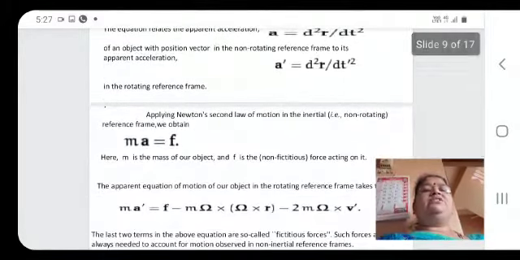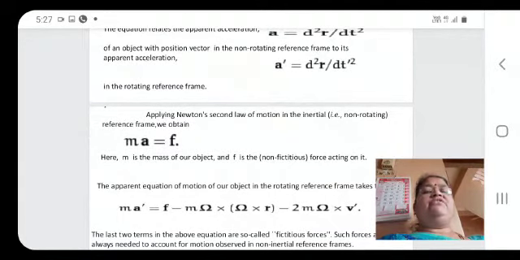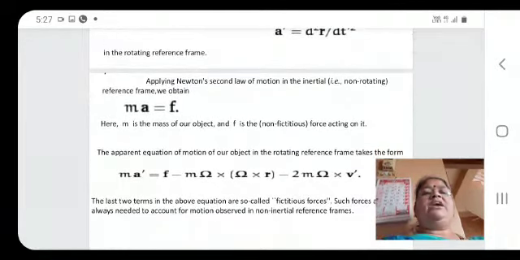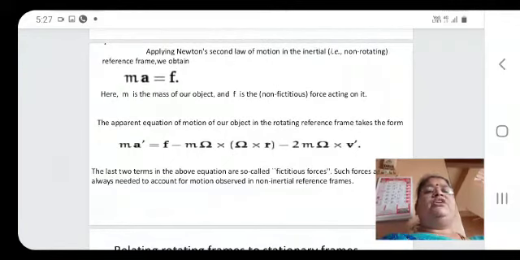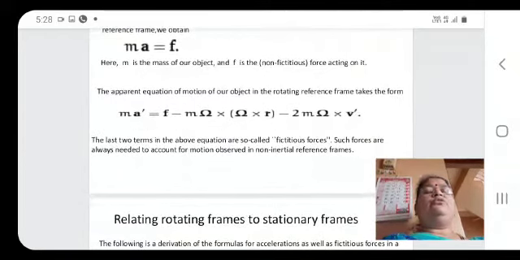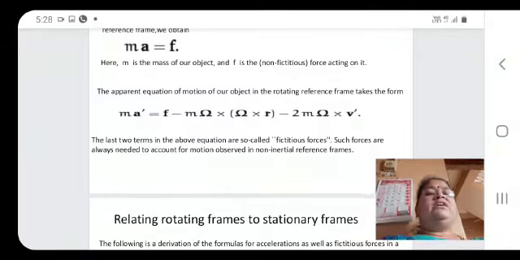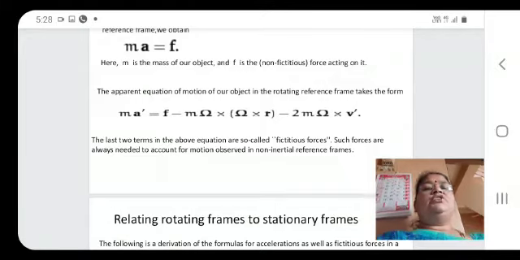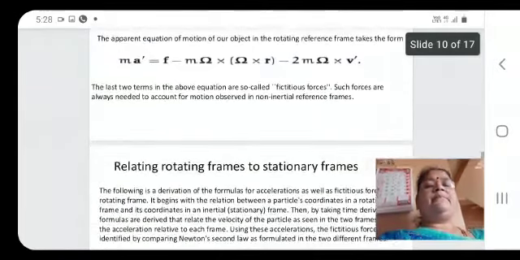Then applying Newton's second law of motion in the inertial reference frame, we have F equal to ma, where m is the mass of the object, a is the acceleration, and F is the non-fictitious force. The apparent equation of motion for the object in the rotating reference frame is ma dash equal to, on the right hand side, three terms. The last two terms in the above equation are called fictitious forces. Such forces are always needed to account for motion observed in non-inertial reference frames.